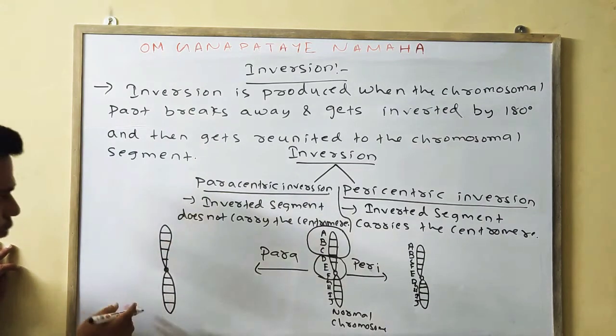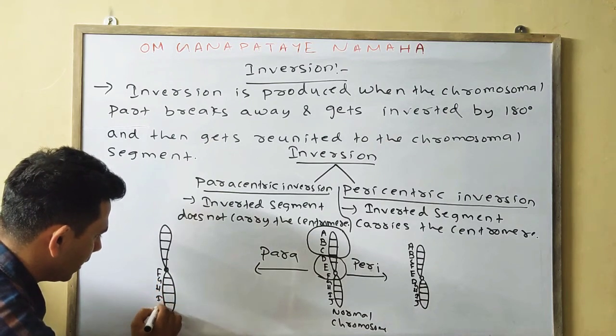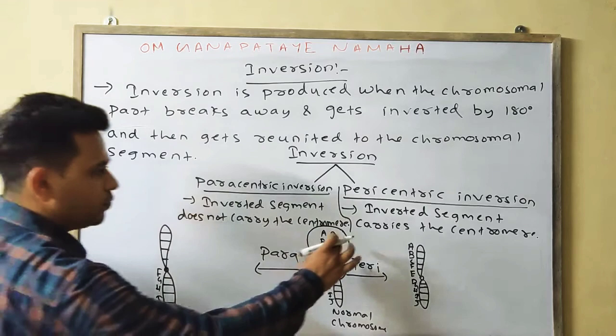First I will add the lower portion, that is F, G, H, I, J. Which portion will get inverted?